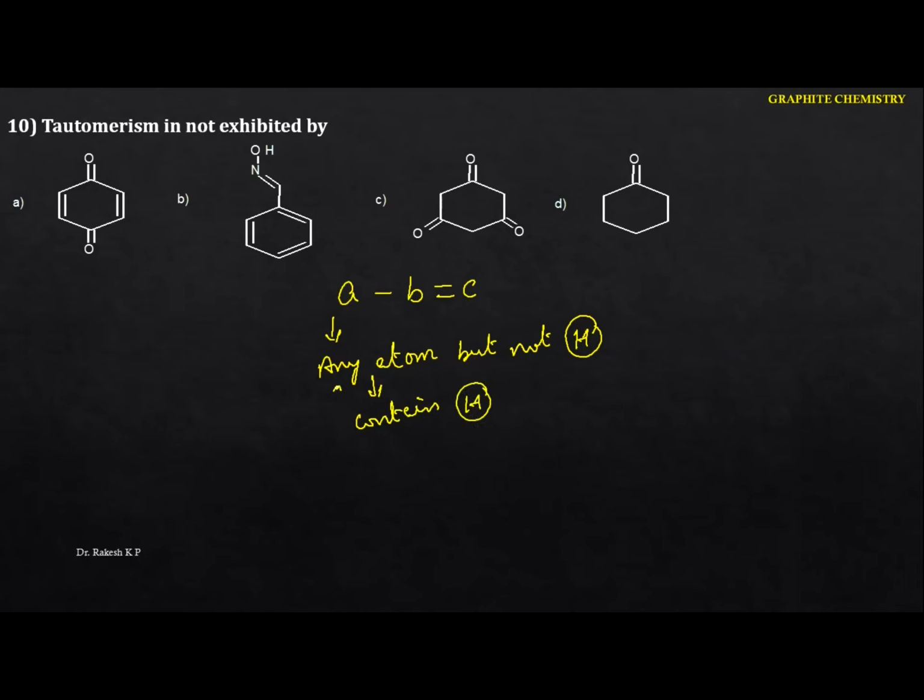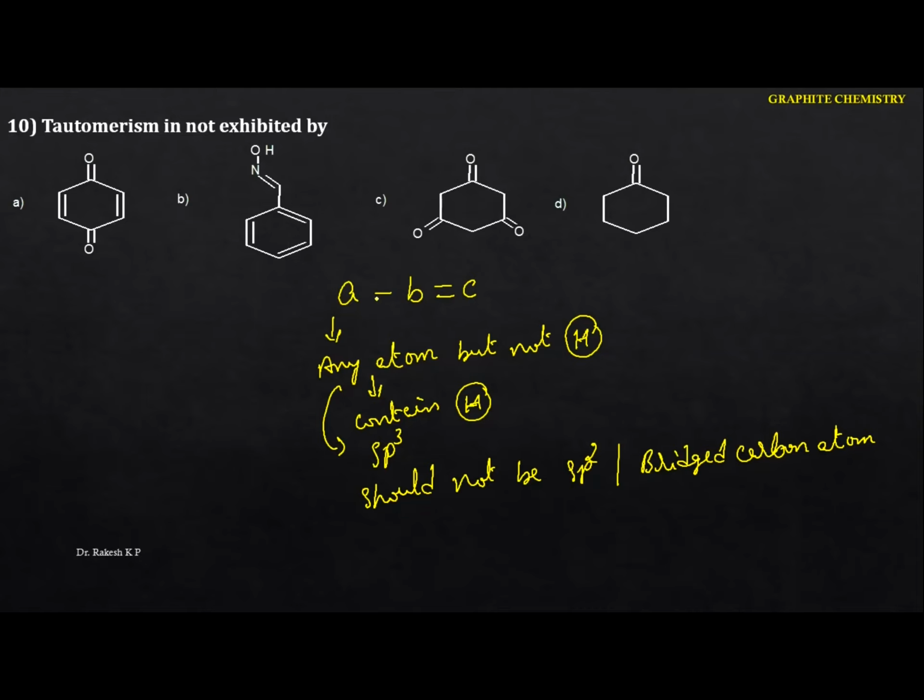And the next thing, one of the properties: the hybridization should be sp3. It should not be sp2, or a bridged carbon atom, because in a bridged carbon atom we can identify sp3, but there are exceptions here. So A may be any atom but not hydrogen, but this atom has to contain at least one hydrogen. The condition for this atom is that it has to be sp3, and it should not be an sp2 hybridized carbon atom, nor a bridged carbon atom.